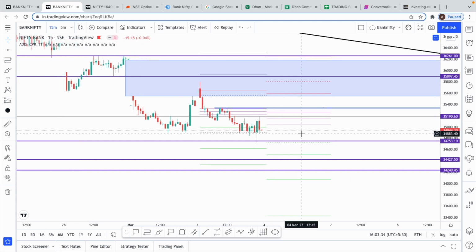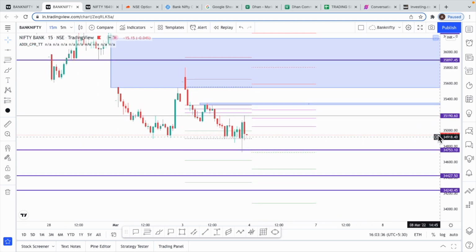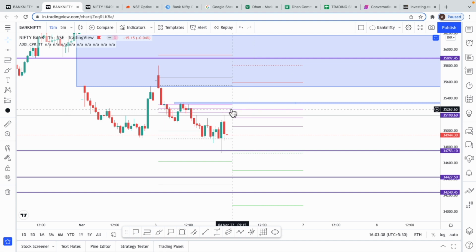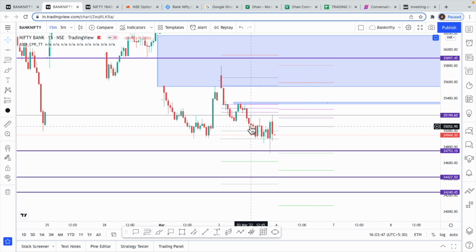Obviously today is Thursday, we can't see any OI data. We'll have to improvise in the live market. So the CPR is showing again a lower CPR and wide CPR compared to today, showing that there is a possibility we could remain sideways. And if this breaks, even this S1, we have S1 here at 34,500, a good place where we can book profit instead of waiting all the way until this level.